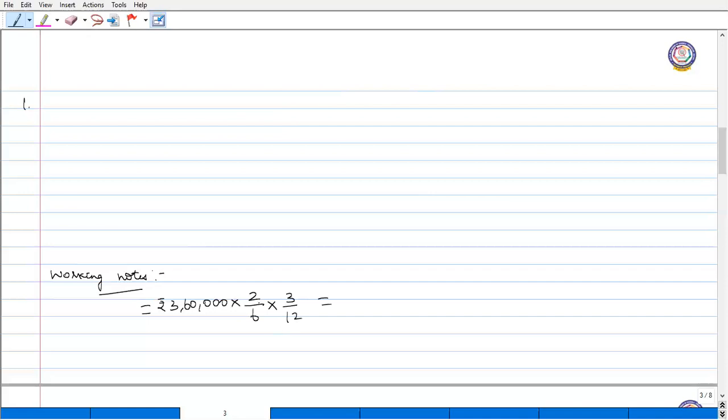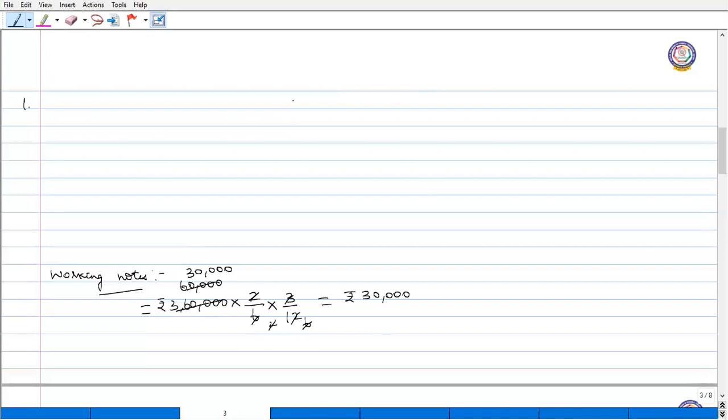So now the deceased partner should get 30,000 rupees as his share of profit.